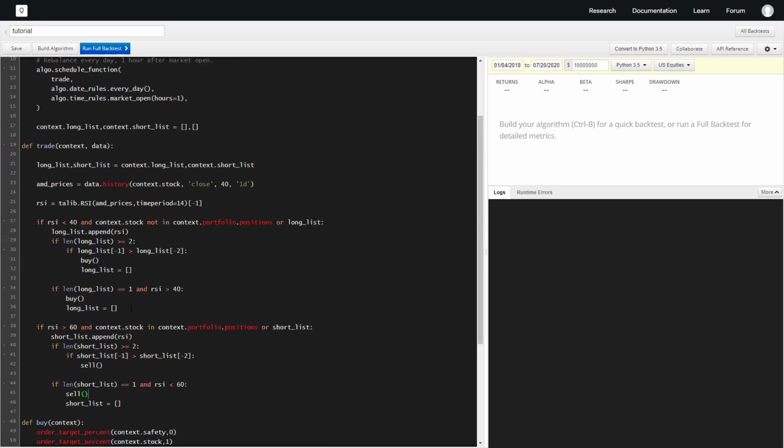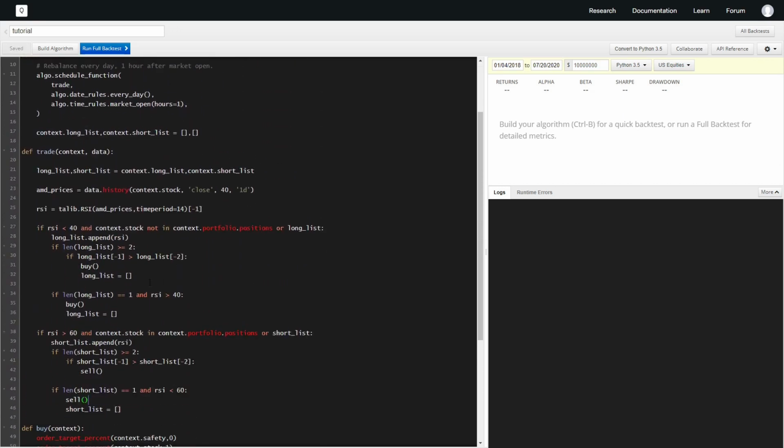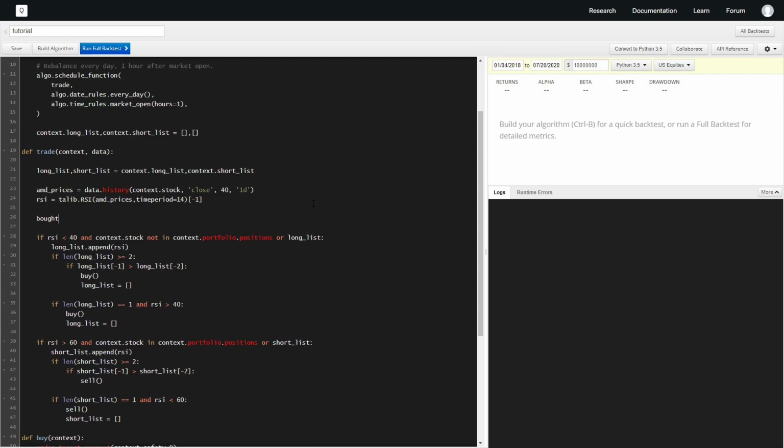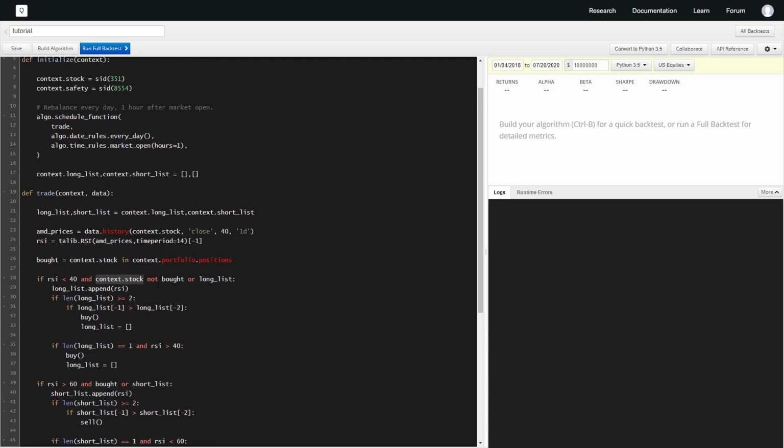Alright, so now that that's out of the way, we also have a repeat in context.portfolio.positions, and that's very simple. So what I'm going to do is just say bot is equal to context.stock in context.portfolio.positions. So we can just say and bot here, and I'm just going to put parentheses here just so it's a little more readable.